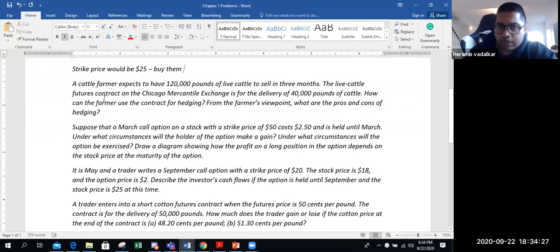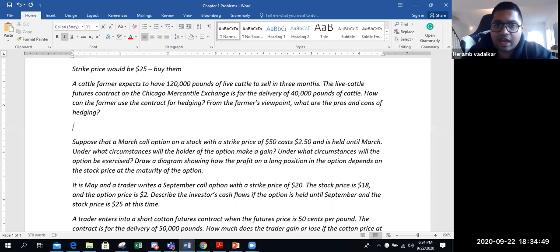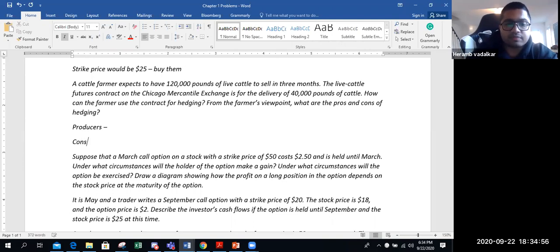Next one. A cattle farmer expects to have 100,000 pounds of live cattle to sell in 3 months. Live cattle future contracts on Chicago Exchange are for the delivery of 40,000 pounds of cattle. How can the farmer use these contracts for hedging? From the farmer's point of view, what are the pros and cons of hedging? Now, we have discussed there are two sides to it: producers and consumers. In last class on an Excel sheet, we discussed this.